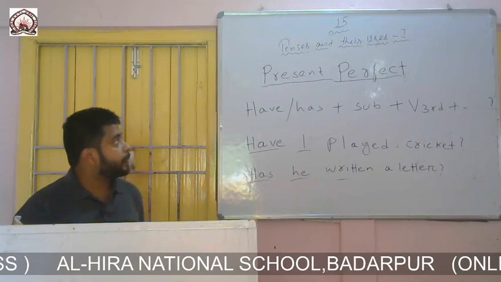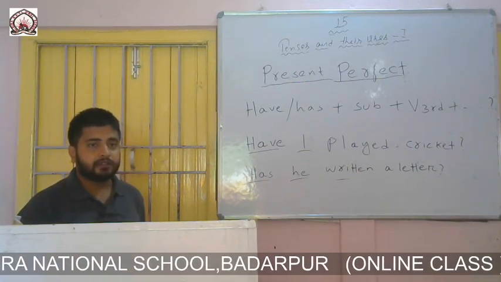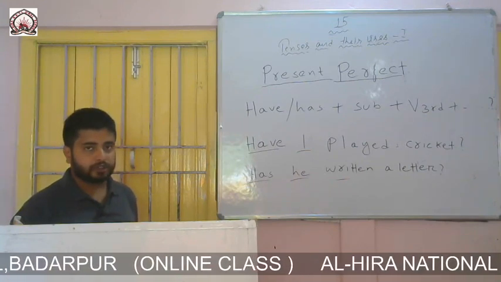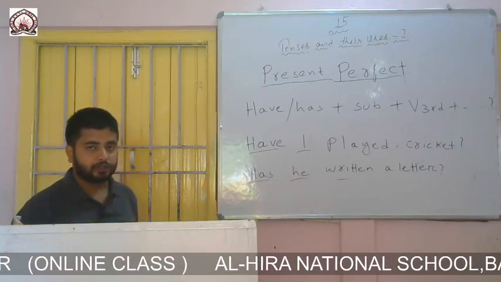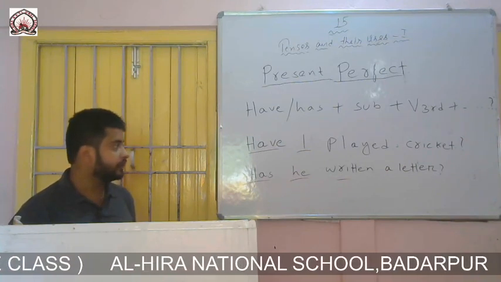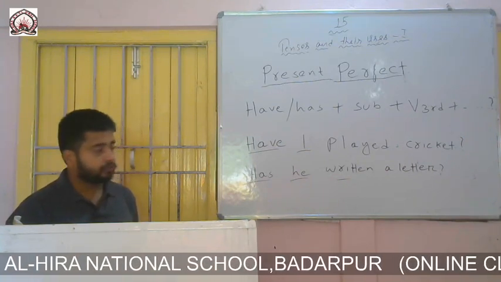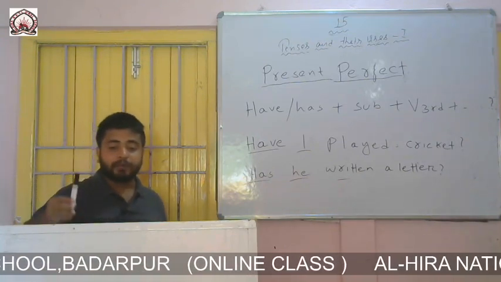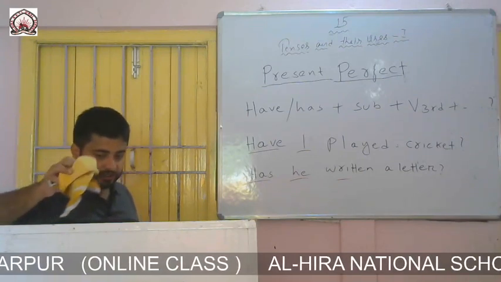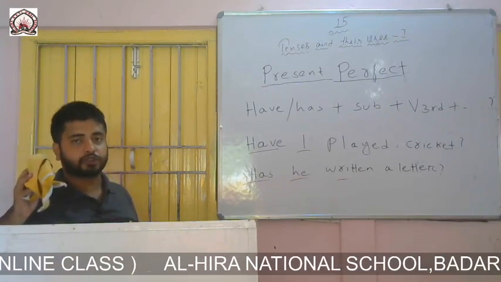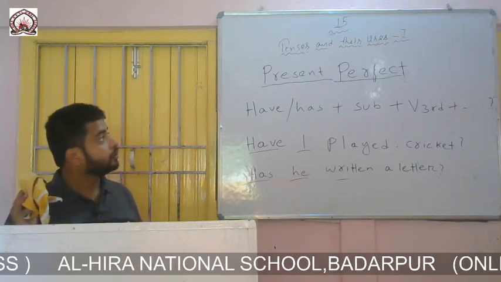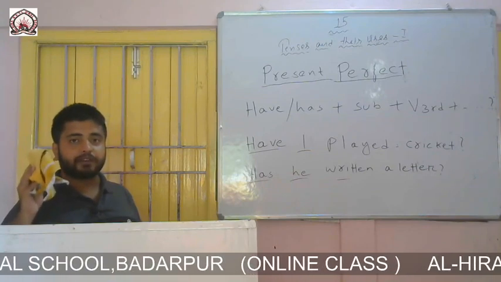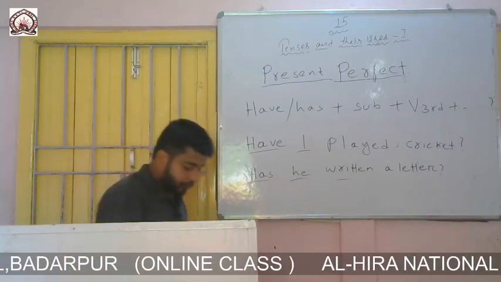So this is the end of present perfect. I have discussed three formations in present perfect, that is the formation of assertive, formation of negative and formation of interrogative. So I hope you have understood. Now I will discuss the formation of present perfect continuous tense. In this also we will get three types of formation, that is present perfect continuous assertive, present perfect continuous negative, present perfect continuous interrogative. So look at the blackboard.